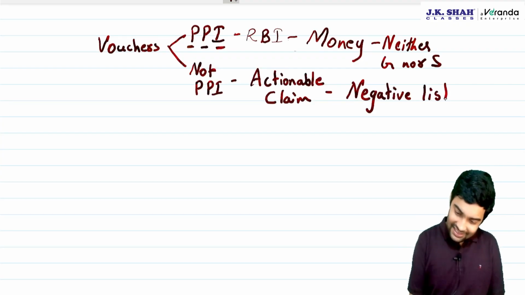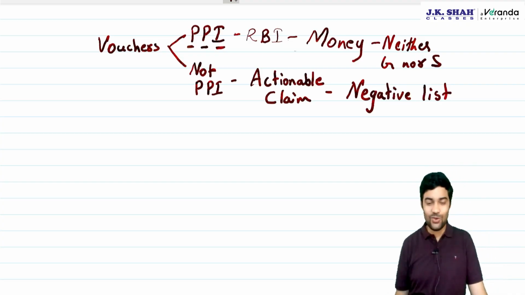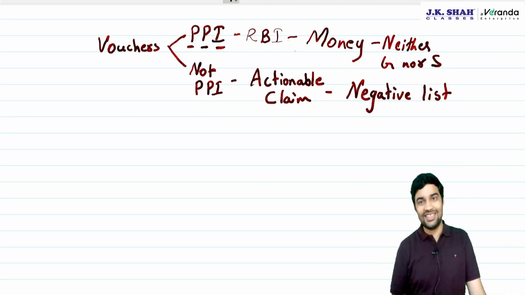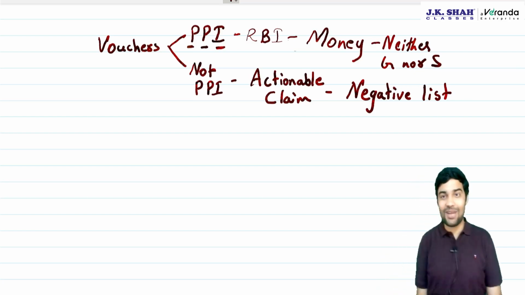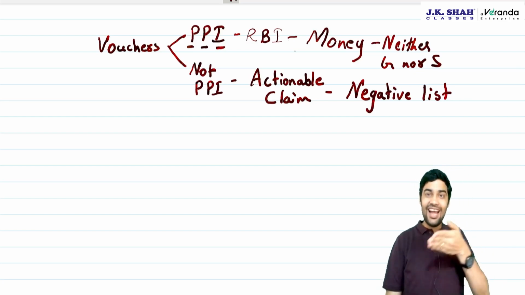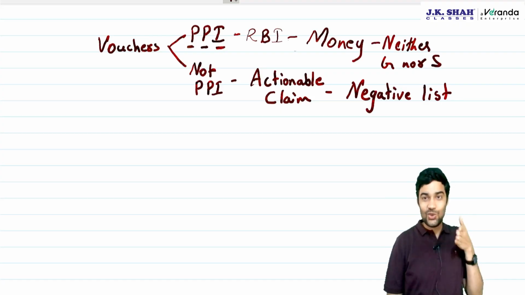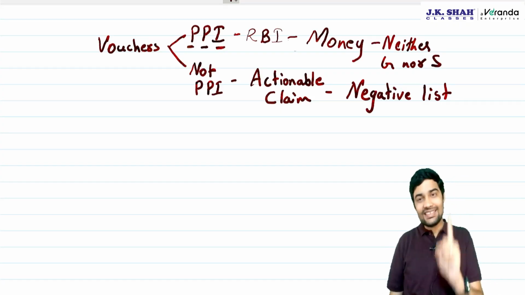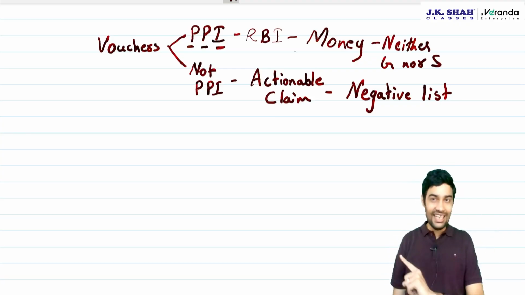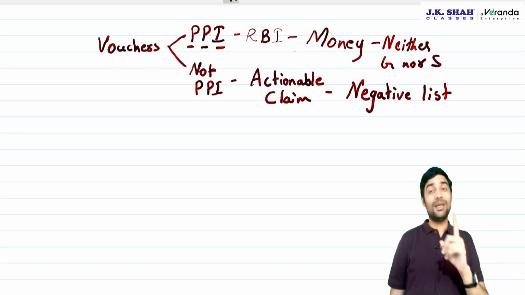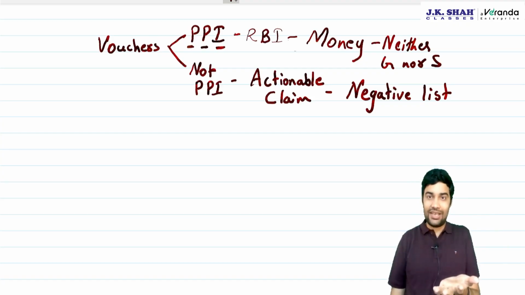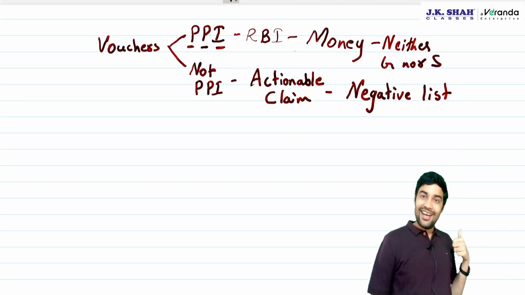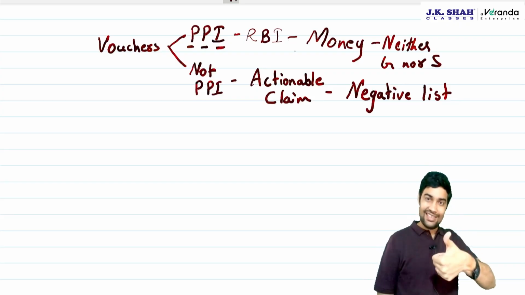So if you see this, what government has concluded is vouchers are not liable to GST. Sir, then what about the time of supply, which we learn in the time of supply chapter? Identifiable date of issue, non-identifiable date of redemption. What about that, sir? Finance Act 2025 has deleted that time of supply, but it is yet to be made effective. So for the September 25 exam, time of supply provisions of vouchers are there.